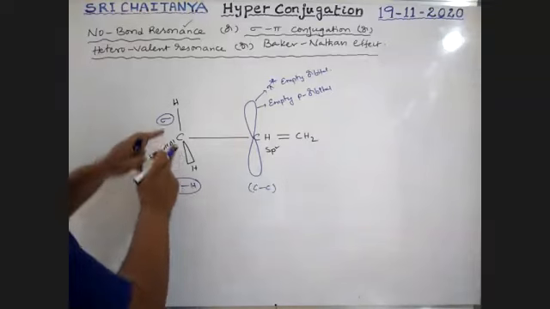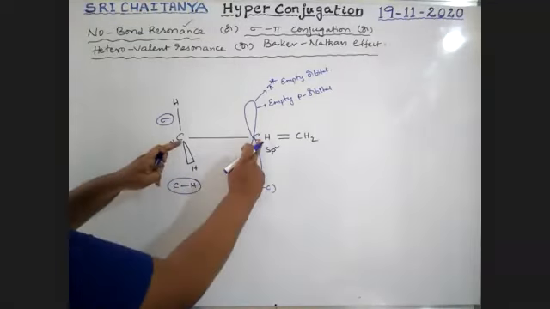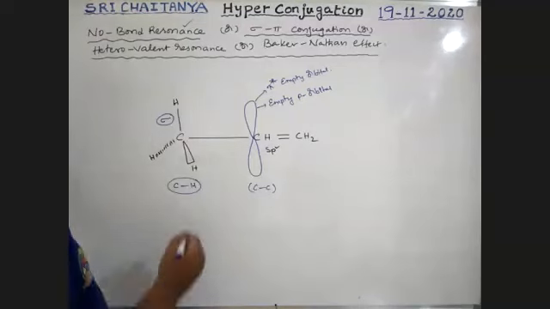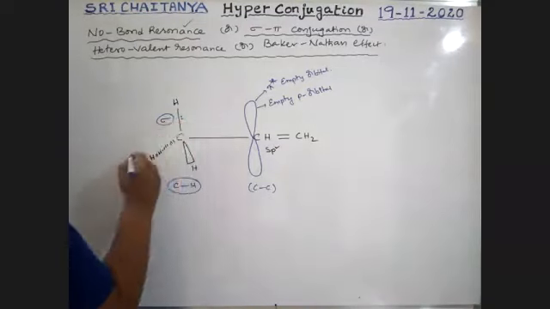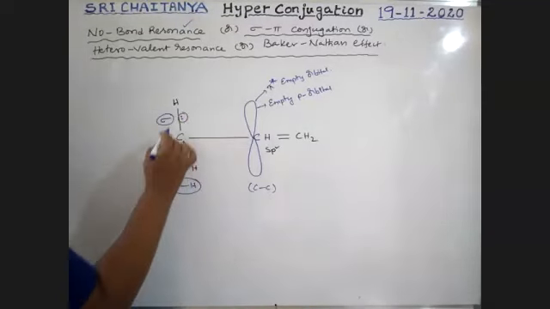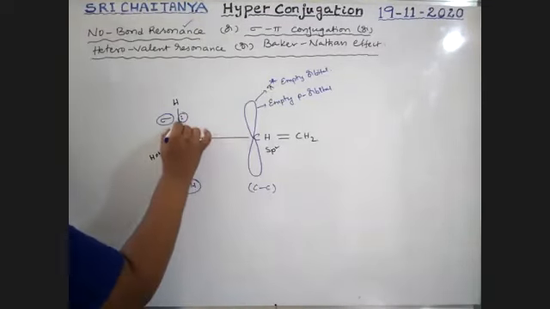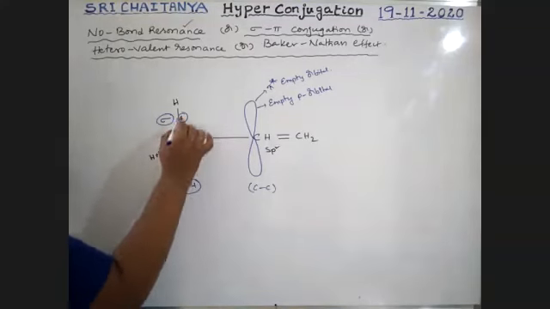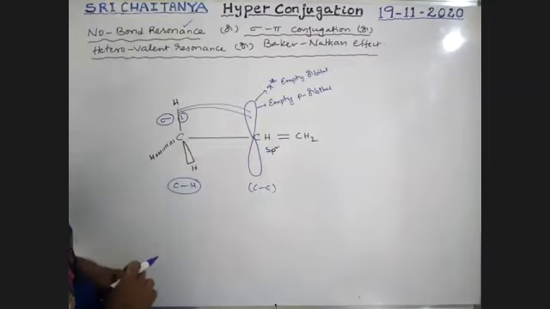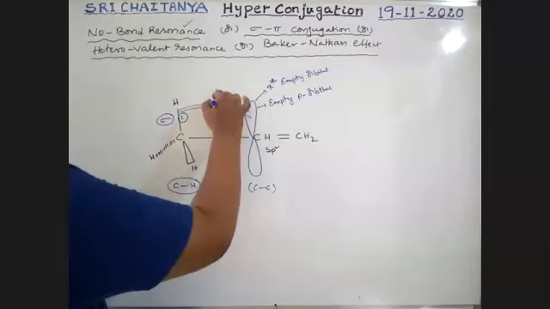So the CH sigma bond and CC bond overlap with the empty p orbital, that is the pi star empty p orbital. So these sigma bonded electrons are turned. That means this lone paired orbital is overlapping with the empty p orbital of the sp2 carbon. So this is overlapping, boys.